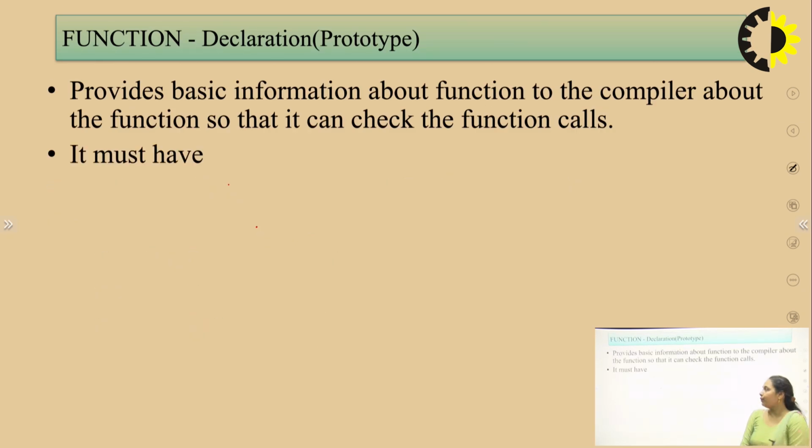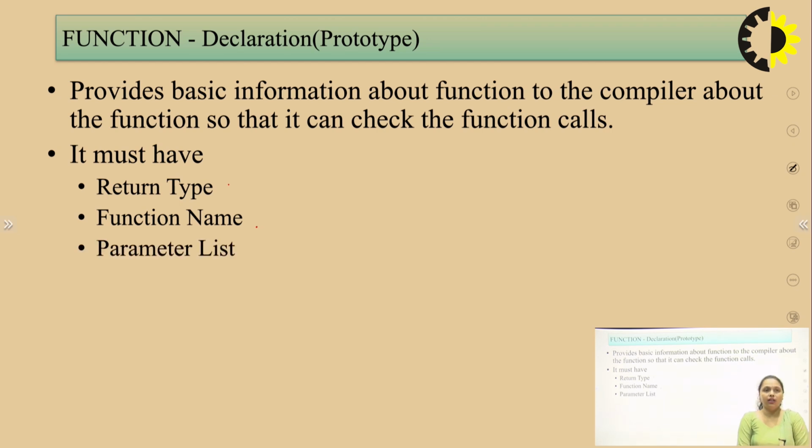Now one by one we are going to discuss these elements. First is the function declaration. What is function declaration? As we know that whenever we write a program, we need to declare certain variables within our program so that the compiler may allocate the memory to the data, or we can say that the compiler may know what kind of data we are taking as input in the program. So for that purpose, declaration of variables is required so that our data set can be stored within those variables and we can access that data easily.